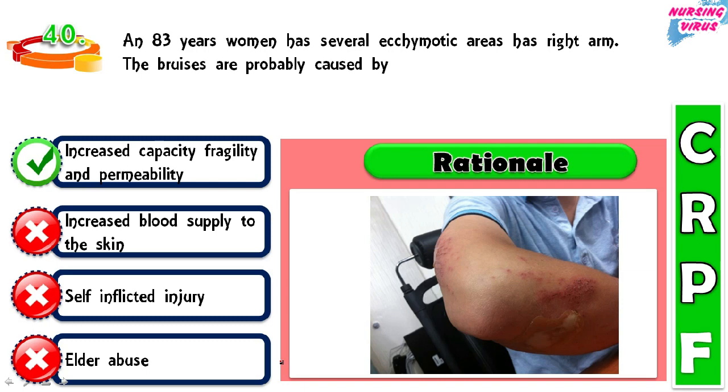So here the ecchymotic area is a kind of discoloration of the skin resulting from bleeding underneath, typically caused by bruising. On the images you can see.